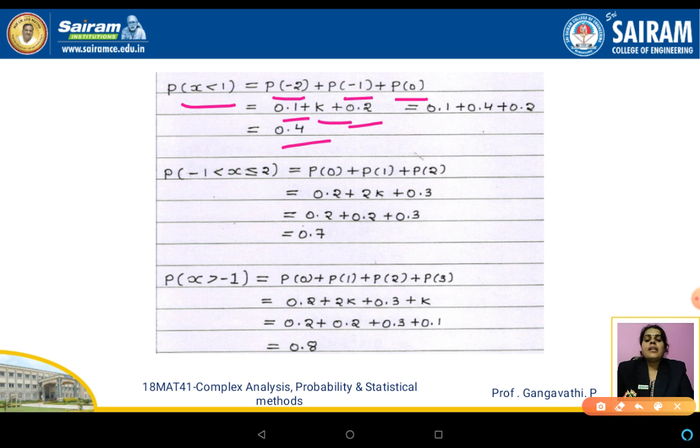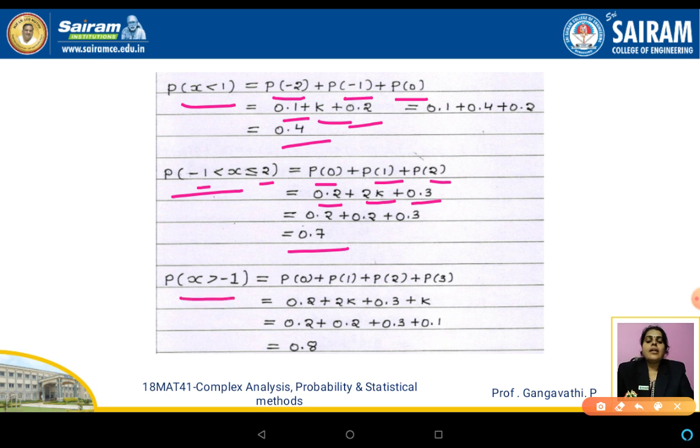Another thing which was asked is p of x, where x lies between minus 1 and plus 2. What are the values lying between minus 1 and 2? They are 0, 1 and 2. Go back to your x values, identify the values of x which lie between minus 1 and 2 and the respective p of x values. Substitute k is equal to 0.1 and simplify. We get p of minus 1 less than x less than or equal to 2 as 0.7.